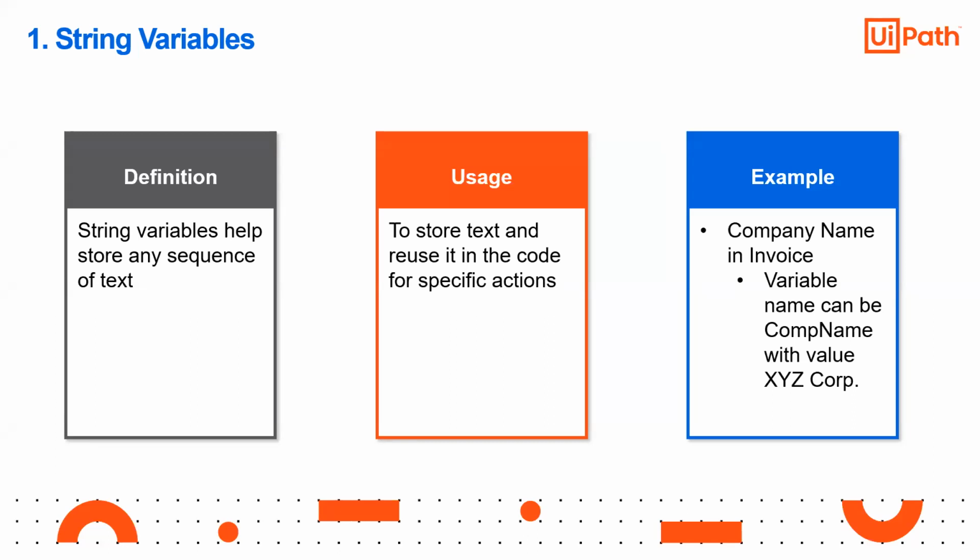Example, company name in an invoice. Now suppose you are doing an automation for a company, and the company is migrating from a legacy system to digital platforms. Suppose the company is 100 years old, so they have hard-copy documents from the previous 50 years, which have just been scanned and uploaded. Now you have to digitize that.